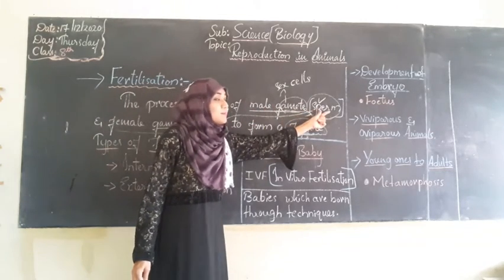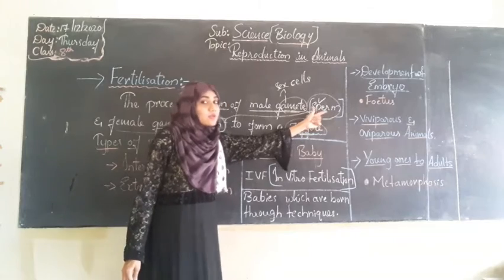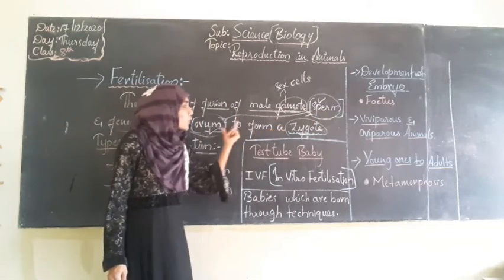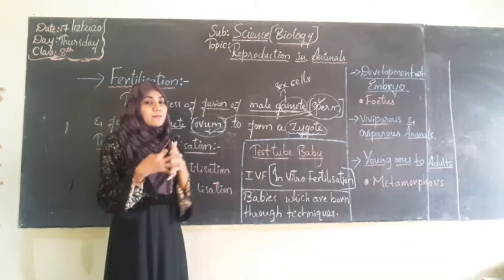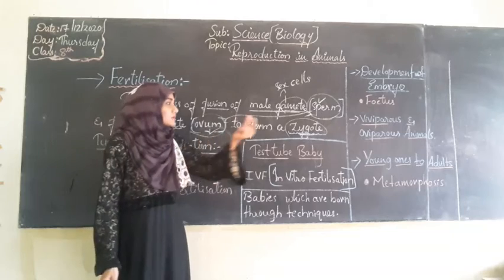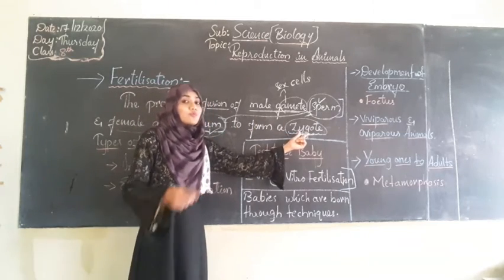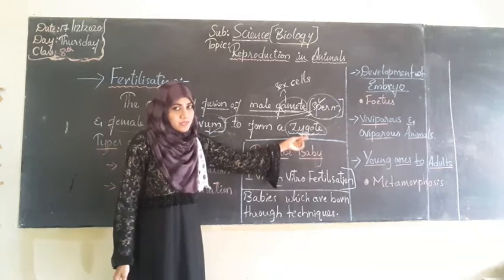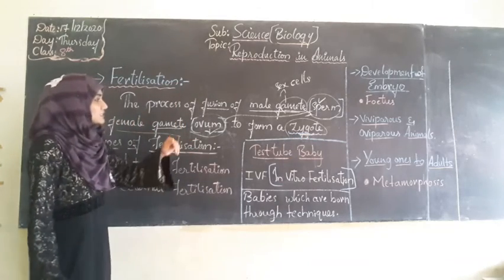Two different cells, one male sex cell called sperm and one female sex cell called ovum. If this sperm and ovum fuse and combine together, they will form one more new cell, that is called the zygote. From this zygote, the baby will start developing. I hope you understand.